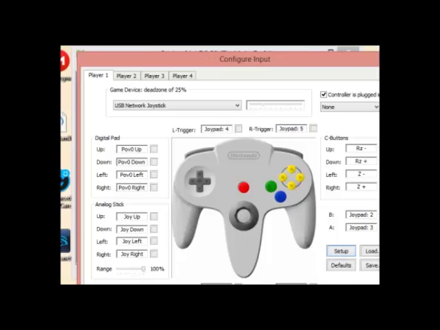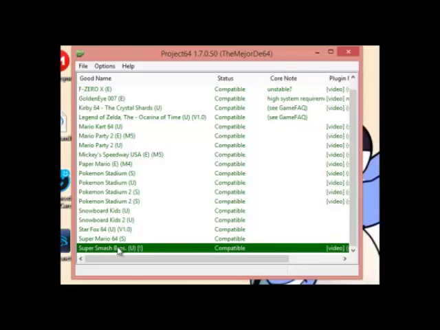By the way, you can configure your joystick the way you want. It's not a necessity to configure it the same way as the Nintendo 64. Everyone has different preferences in the order of buttons. So I'm going to show you how the joystick is working, and for that I will choose Super Smash Bros.